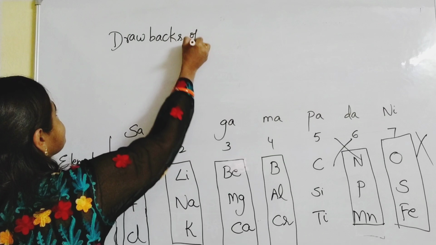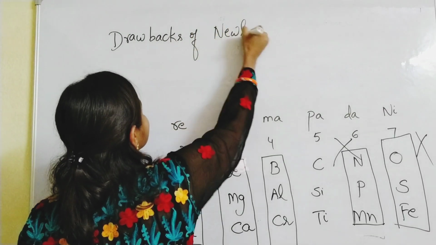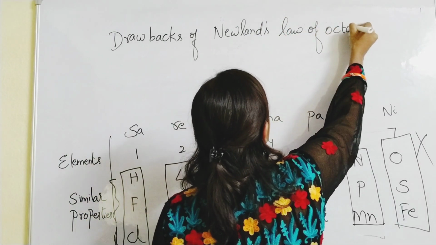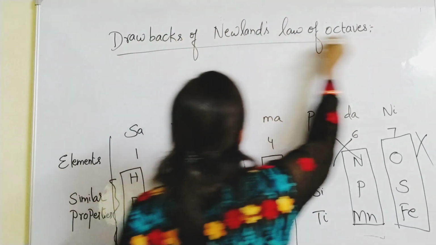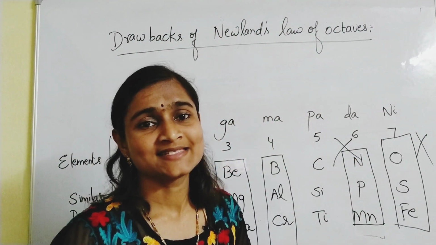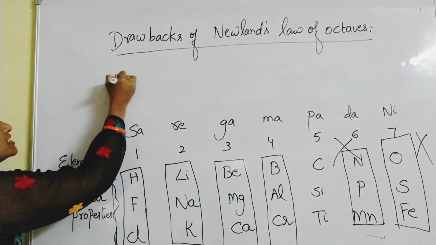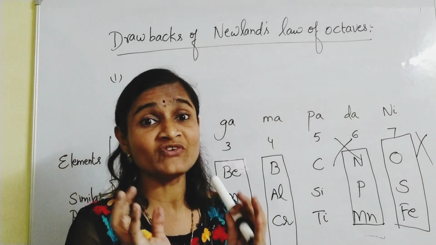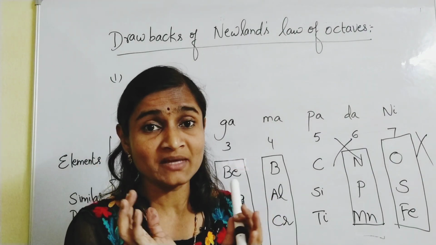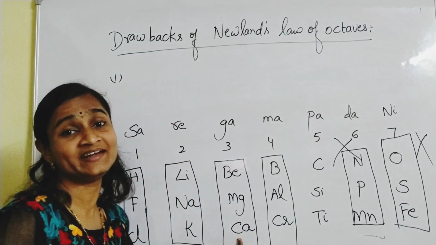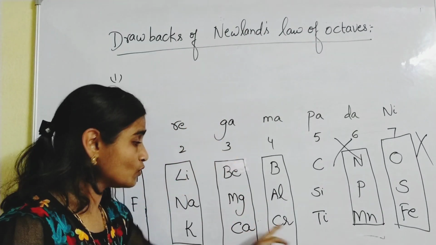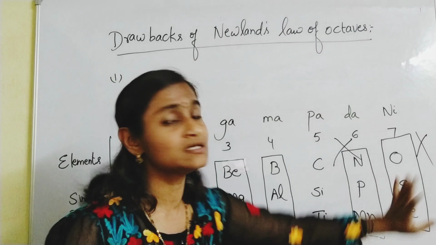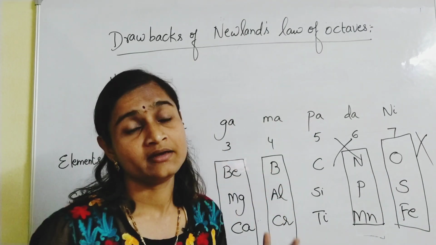So what are the drawbacks of Newlands law of octaves? The first one is that it is valid up to certain elements only, up to atomic weight 55. Up to calcium it is valid very clearly. Up to chromium also it is a little bit valid, but from here onwards the properties are totally different.